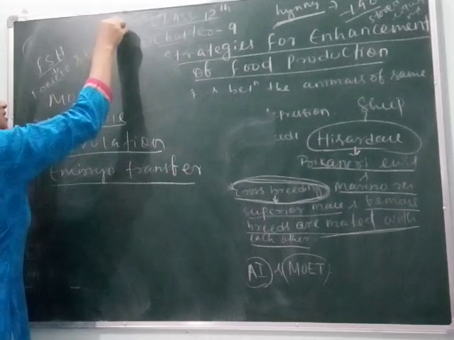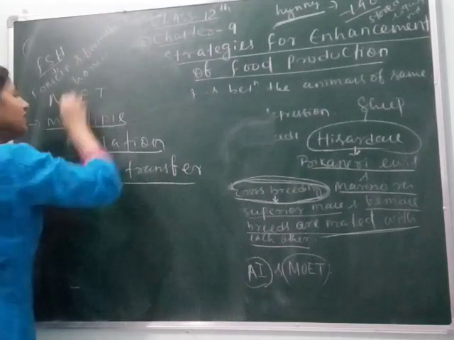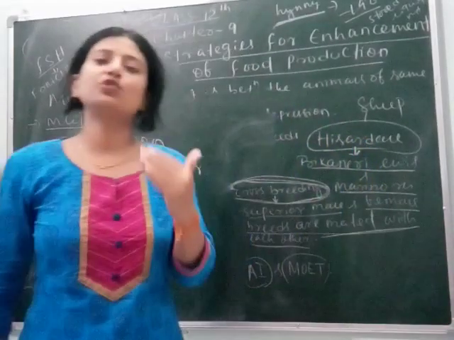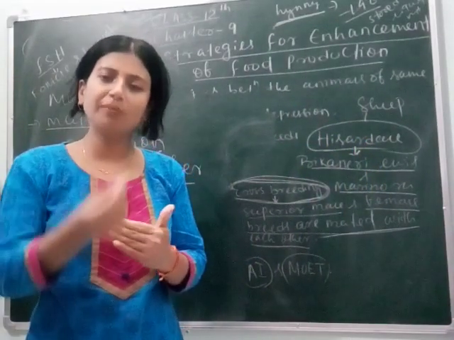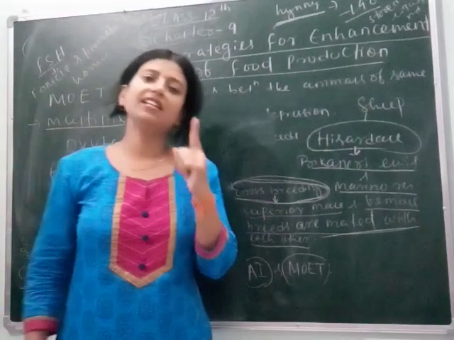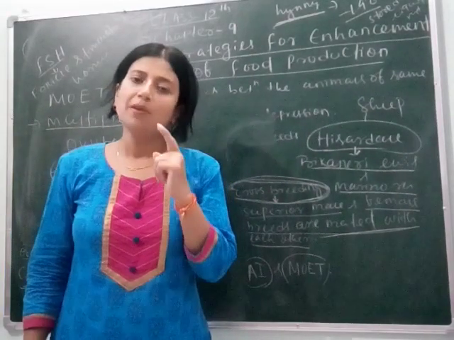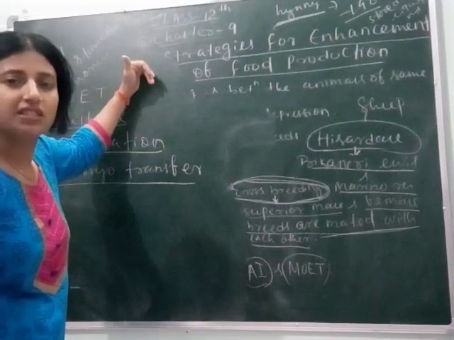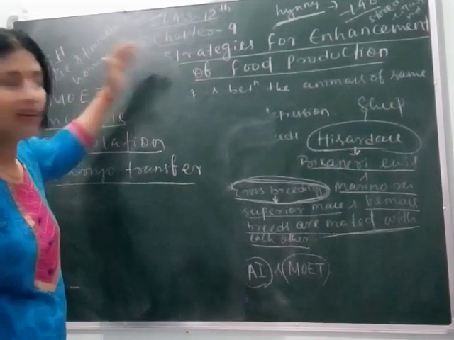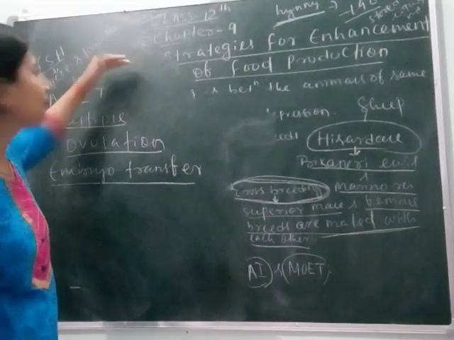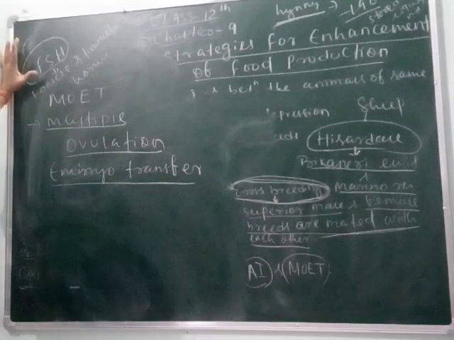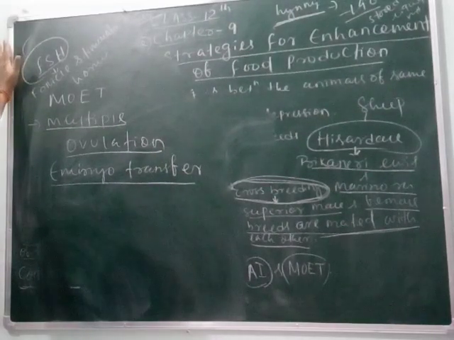Due to this, the cow releases 6 to 8 eggs per ovulation. Normally it would release only 1 egg per ovulation. But through MOET, we are able to produce 6 to 8 eggs per ovulation by giving the female cow FSH hormone, follicle stimulating hormone, which increases the follicular process and produces 6 to 8 eggs.